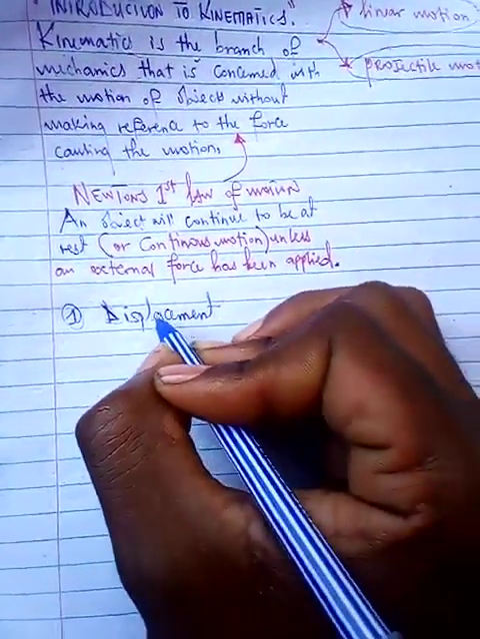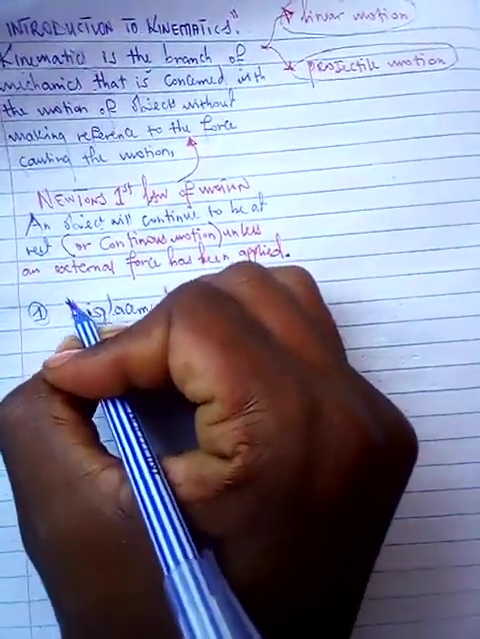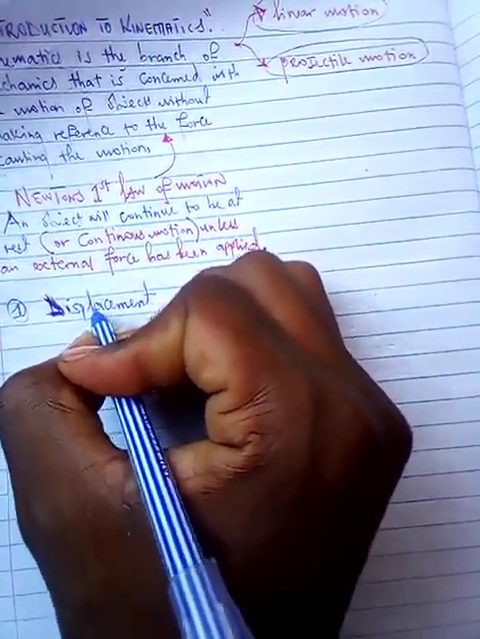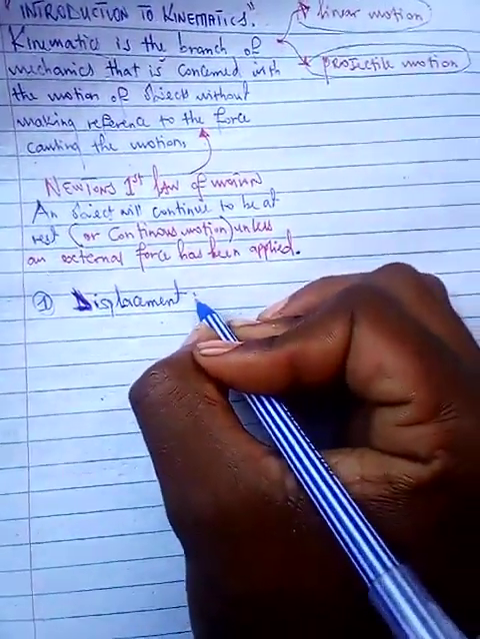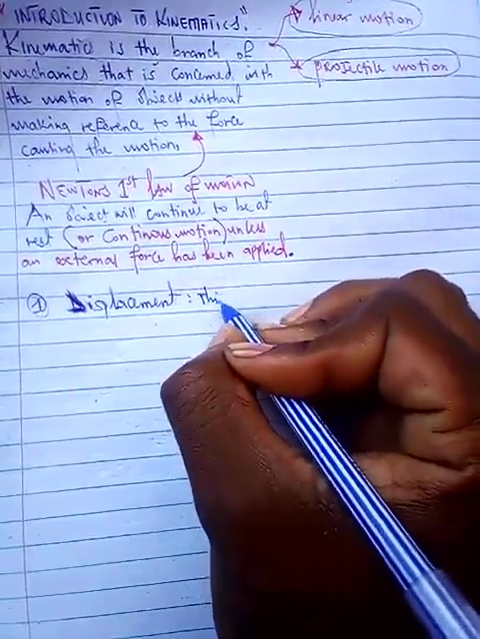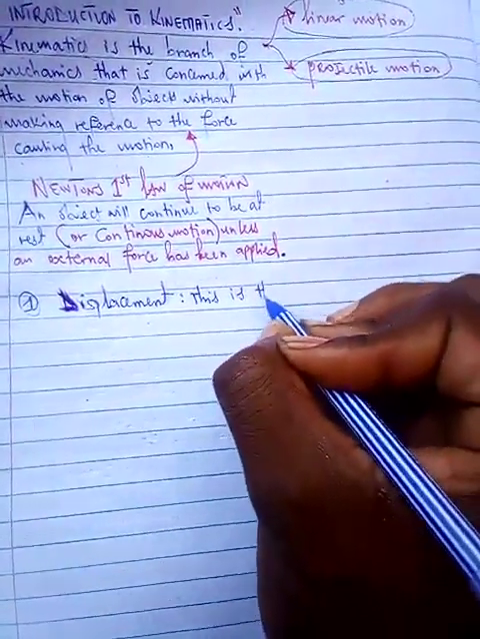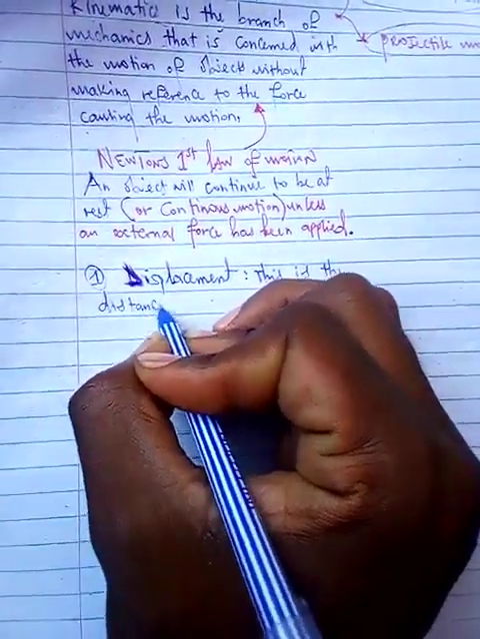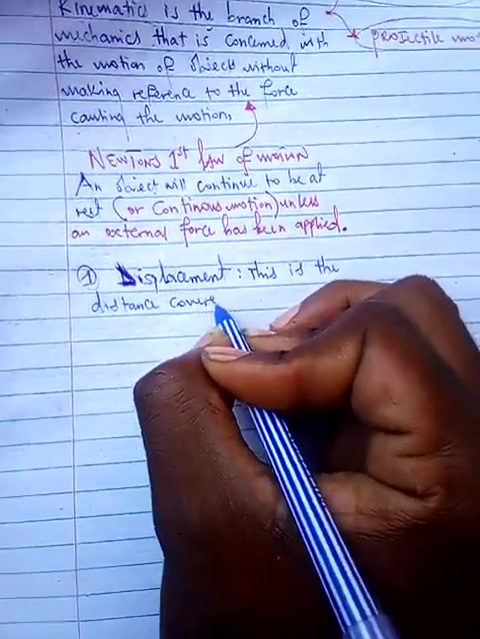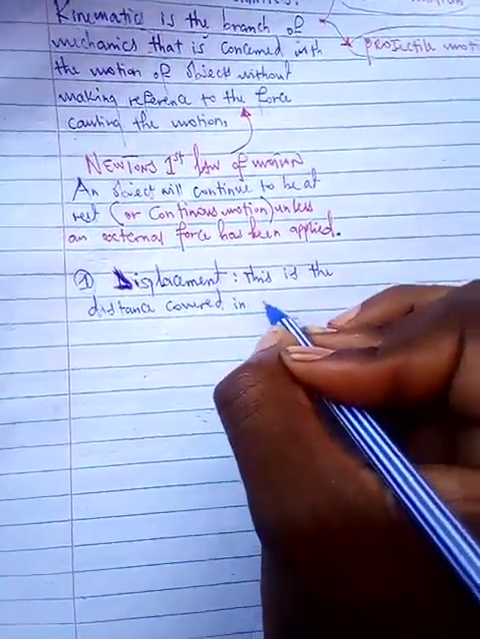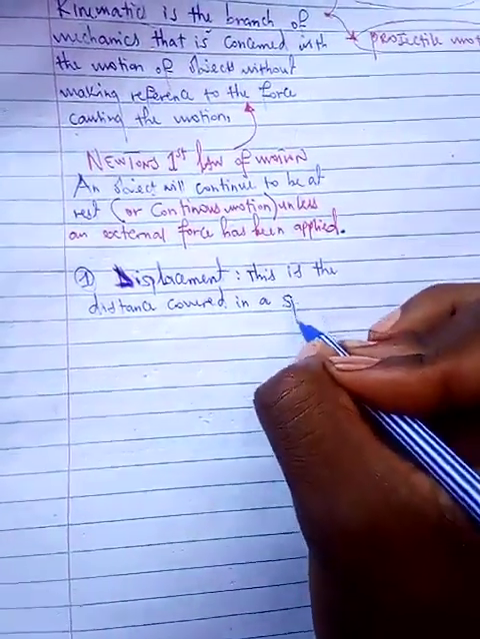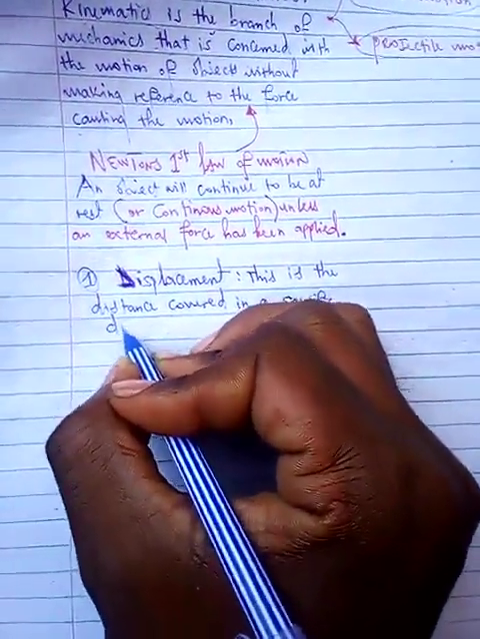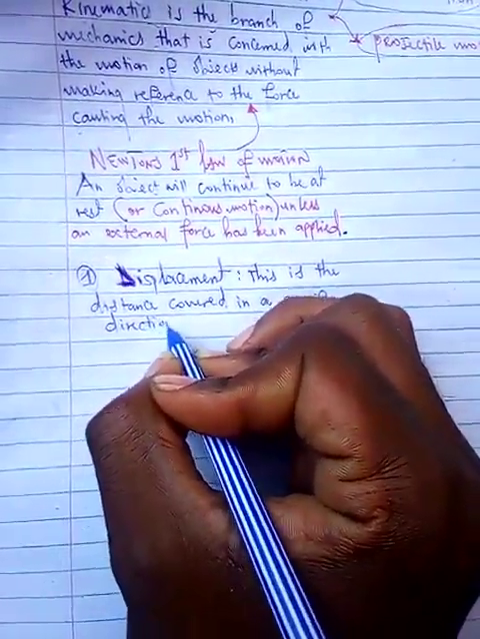Well, displacement, by definition, is the distance covered in a specific direction. Displacement. This is the distance covered in a specific direction. So this is the distance covered in a specific direction. That's how we can define displacement.